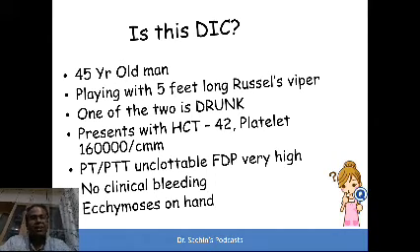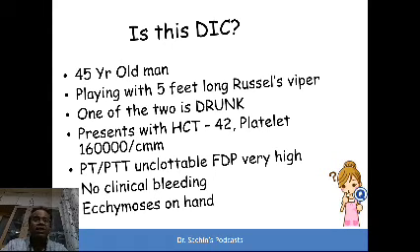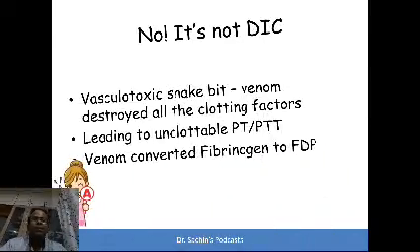So the patient presented with hematocrit of 42, platelets were 1,60,000, PT-PTT unclottable, FDP very high, but no clinical bleeding. But of course, where the snake bit, ecchymosis was present on that particular hand. So is this DIC? PT-PTT unclottable, FDP very high, all lab findings worrisome. But this is not typical DIC, because this snake bite destroyed all the clotting factors, leading to unclottable PT and PTT. Venom also converted fibrinogen to FDPs, leading to very high FDPs.